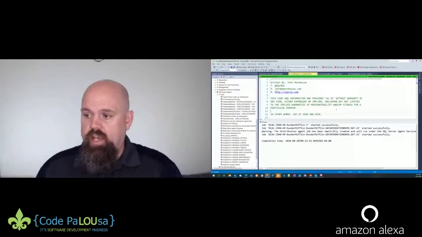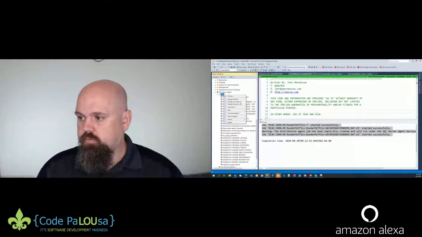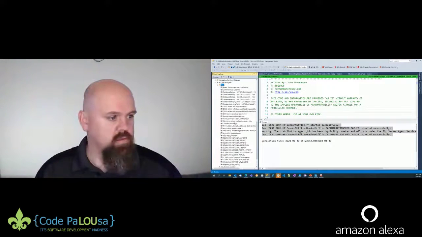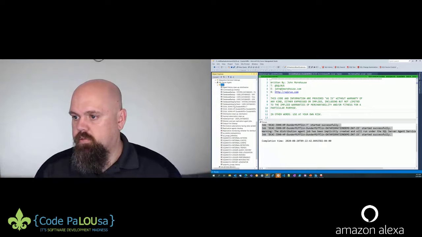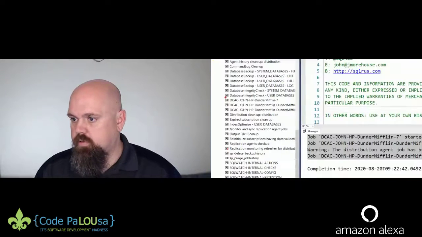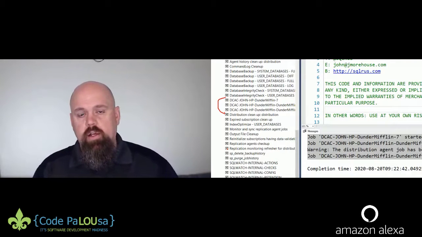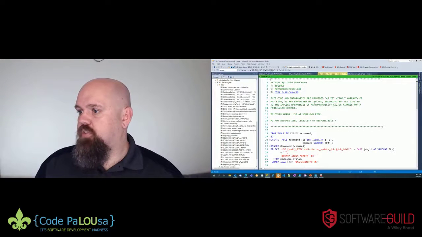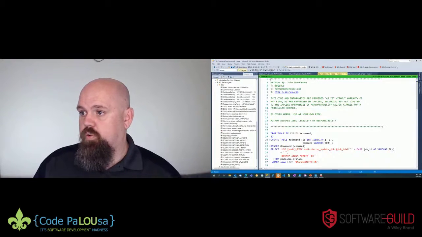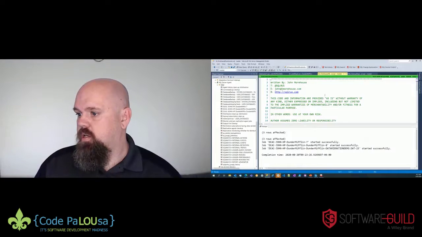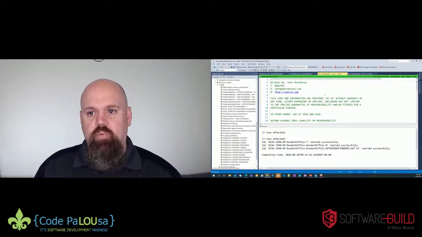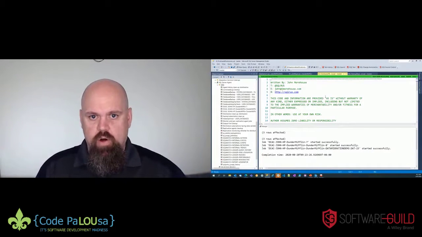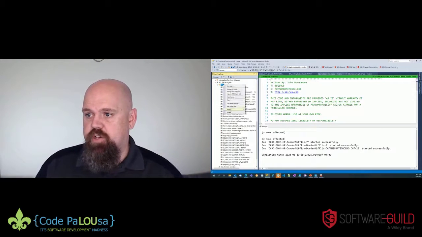So we saw that we do have 3 jobs. So if I refresh this, we see these 3 jobs show up. These 3 right here. These are the 3 jobs I was talking about: the log reader, the snapshot agent, the distributor. The other command I have to do real quick is, I actually have to modify, because of the way that my laptop is set up with my organization and whatnot, I have to adjust permissions.